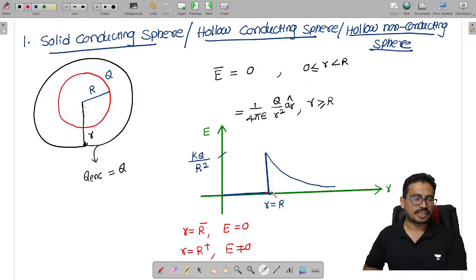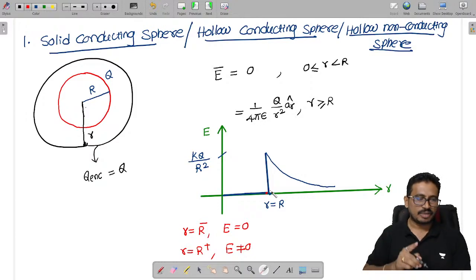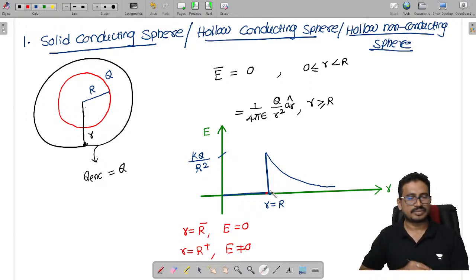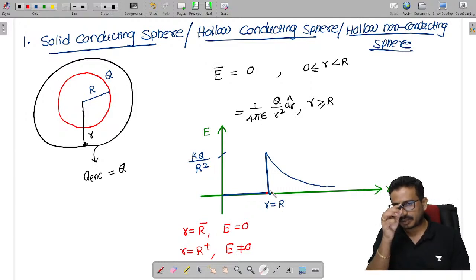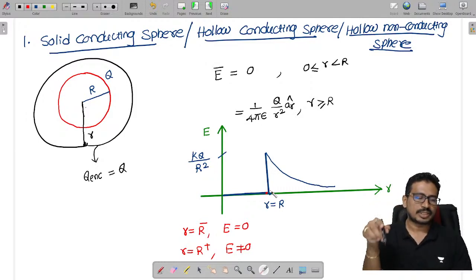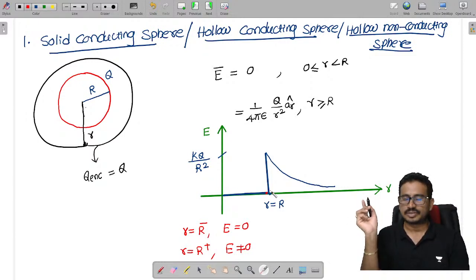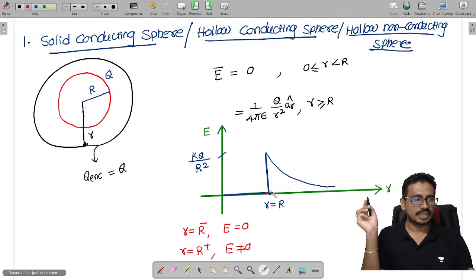That means the left limit is not equal to the right limit, so we can call the electric field discontinuous at the surface. At the surface, the electric field is discontinuous in nature.